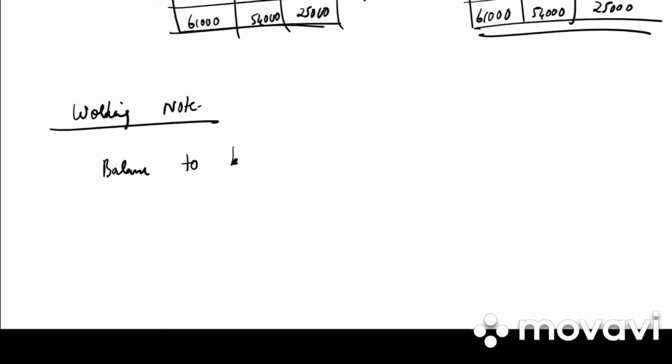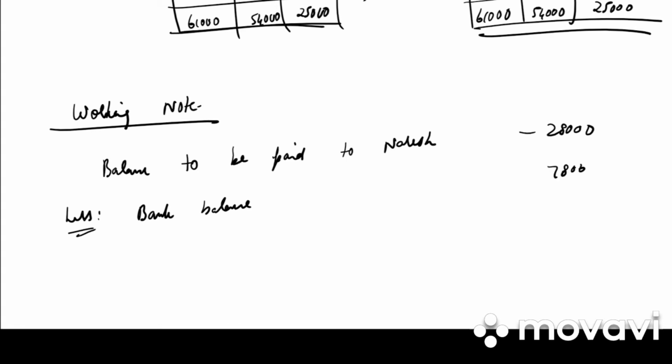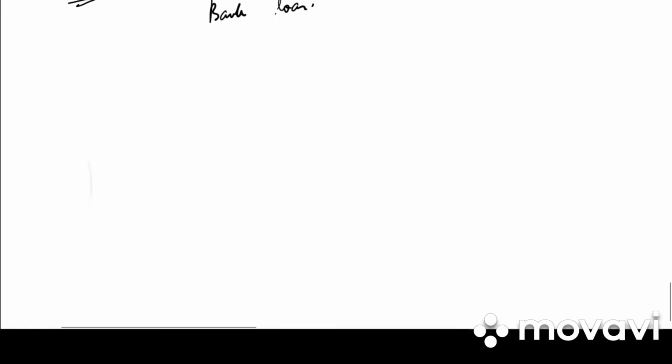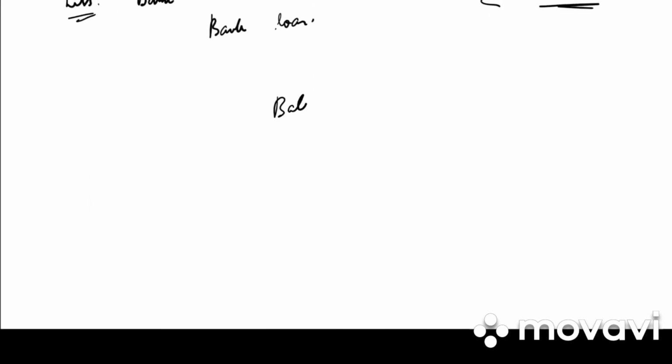Balance to be paid to Naresh. How much? 28,000 less bank balance 7,600. So 20,400 is bank loan taken to pay off Naresh. Clear?